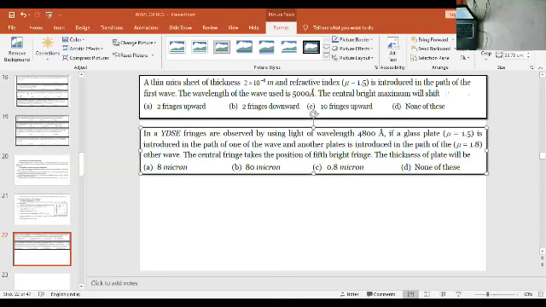Okay, guys, we will solve two important model problems and wind up the class.